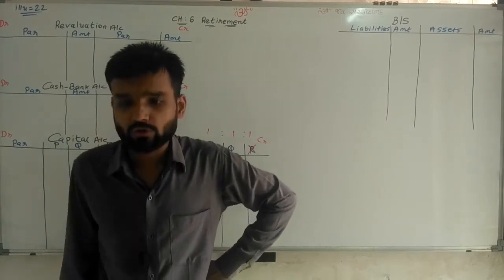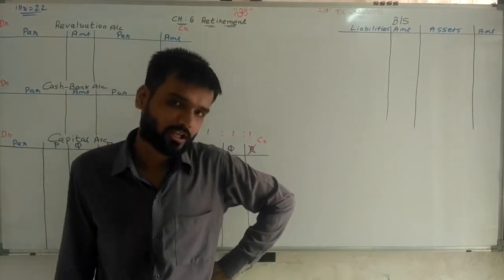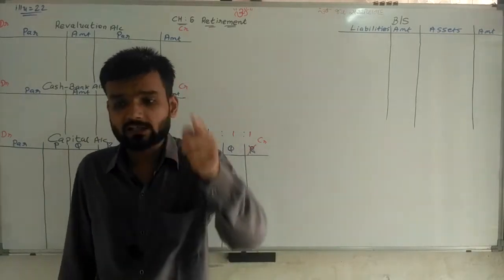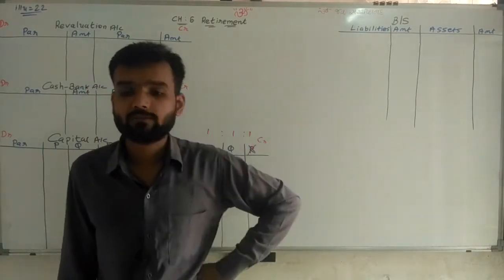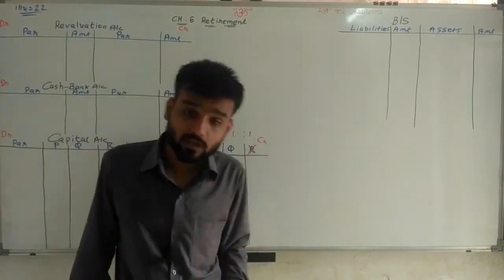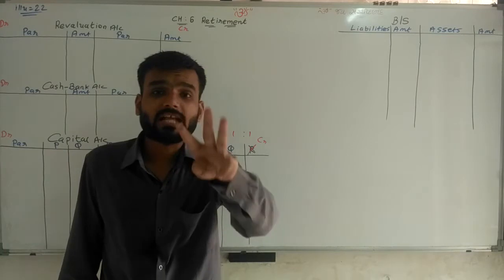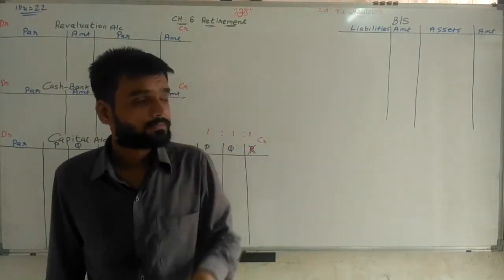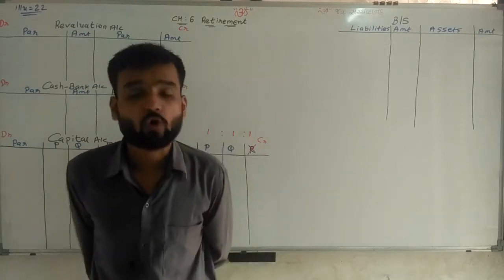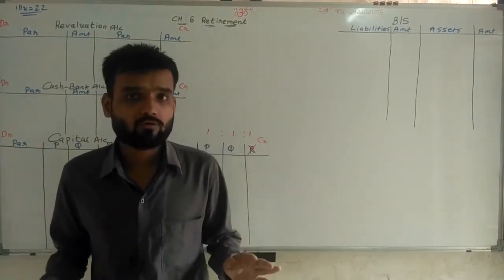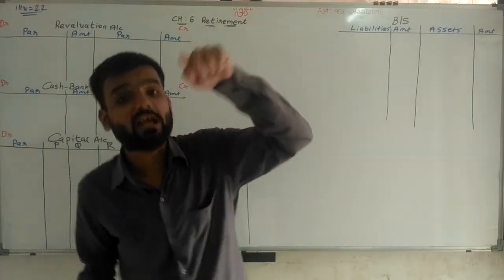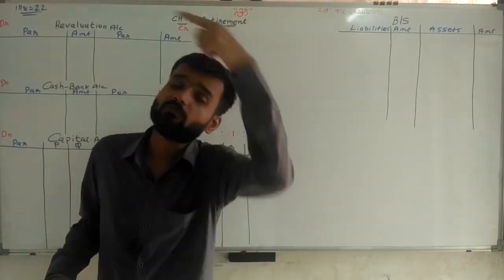Goodwill is to be valued at, most importantly, 3 times the average profit of the last 5 years. So considering the average profit of the last 5 years, 3 times means multiply by 3 is the value of goodwill. For that, we should have the last 5 years' profit, then find the average of it, then multiply it by 3.